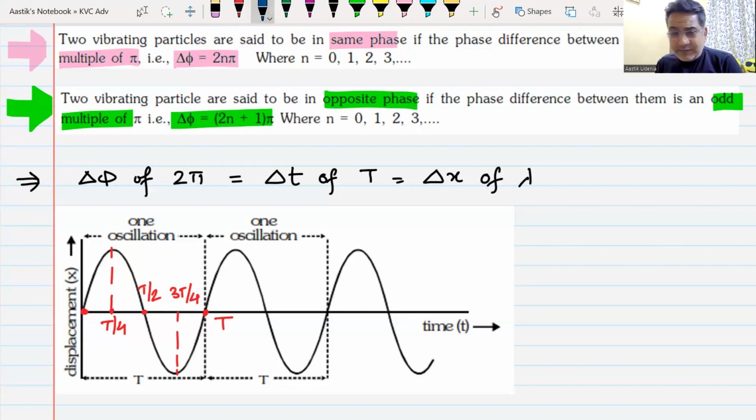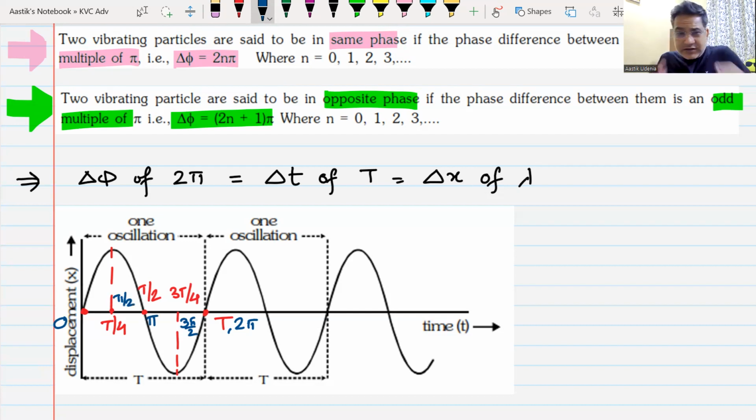If I talk about the same thing in terms of an angle, if the angle at mean position I call 0, then it goes to the extreme, it will become 90. When it comes back, it becomes 180. We're talking about one oscillation. So if the angle here is 0, the angle here becomes 2 pi because it moves one circle, or one rotation, or one oscillation. The angle here that it turns is pi, here it is 3 pi by 2, and here it is pi by 2.